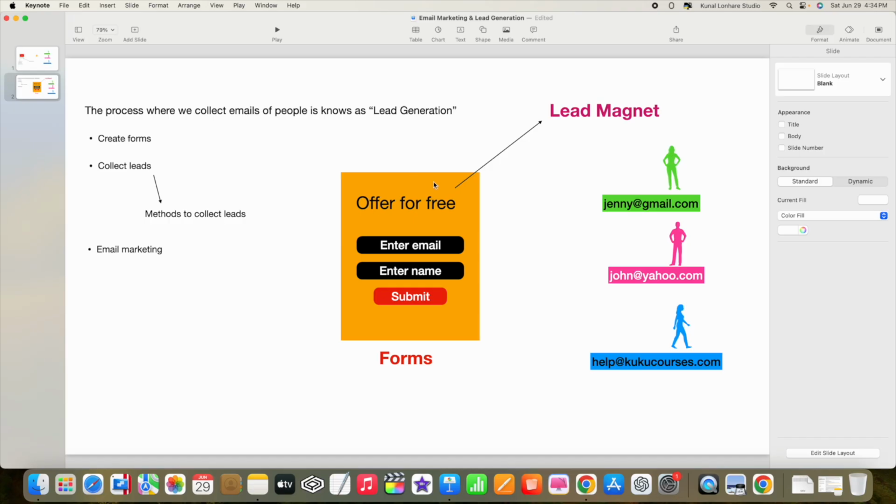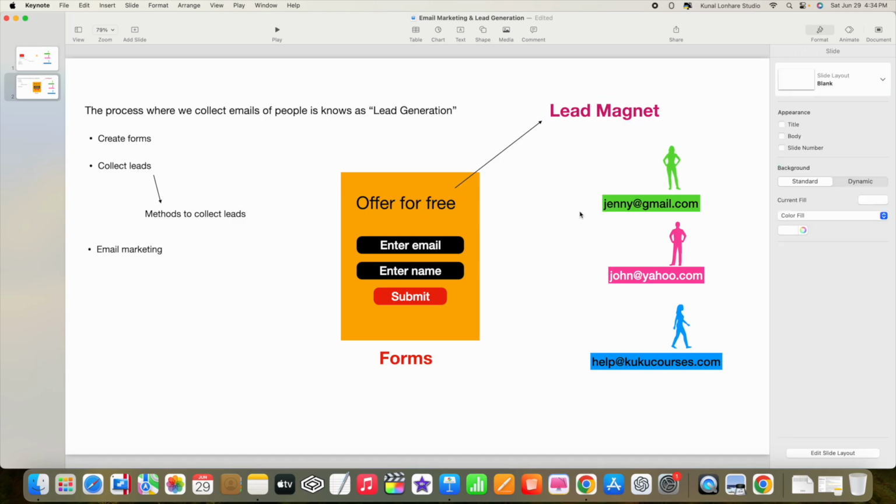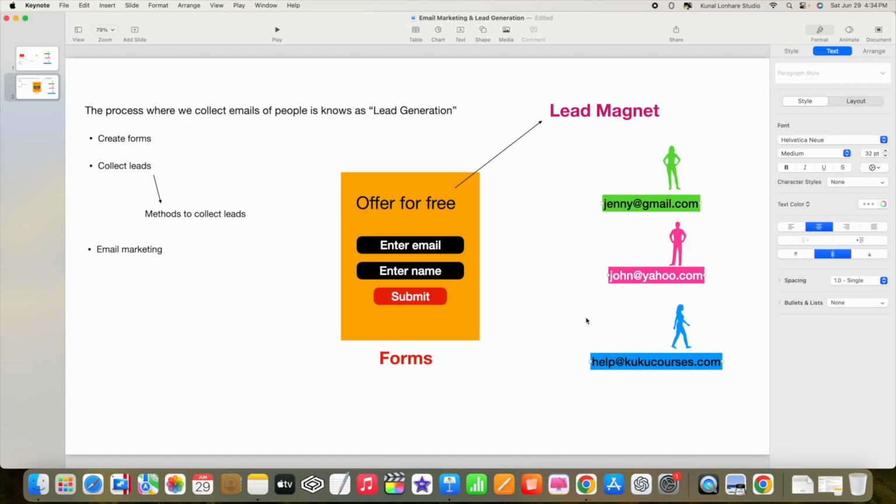Okay, so basically you have collected the lead magnet, that means you have created the lead magnet, and you all know that when we offer something for free, people will give their email address to us. And when they submit, we can collect their email address. But the question arises: where will all these email addresses be stored?